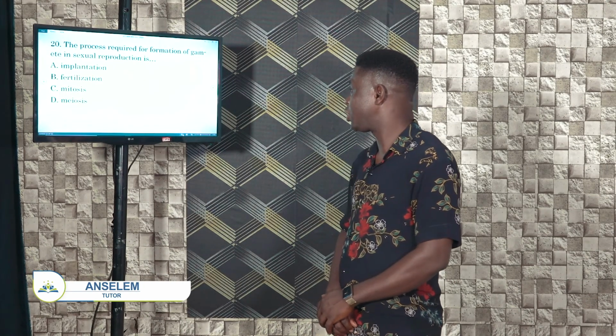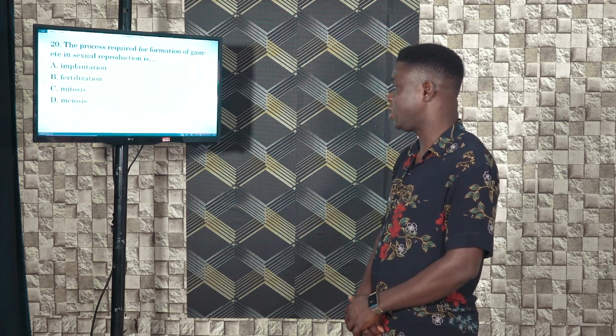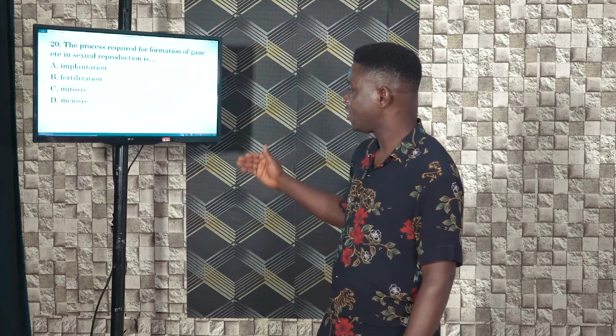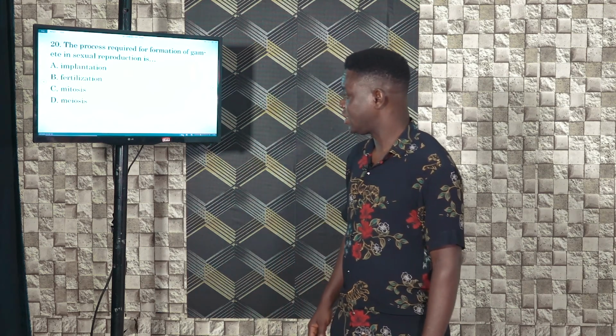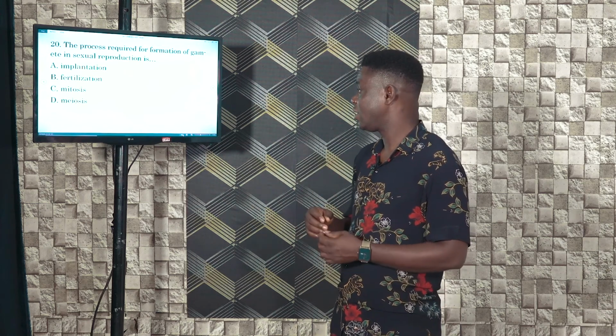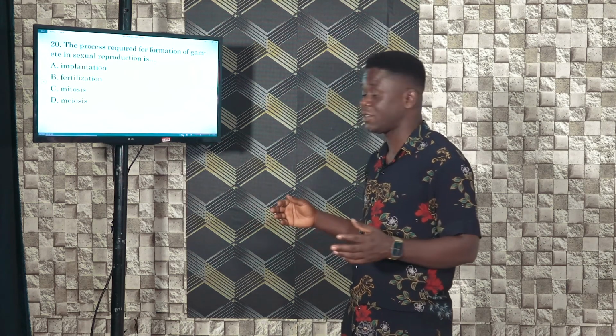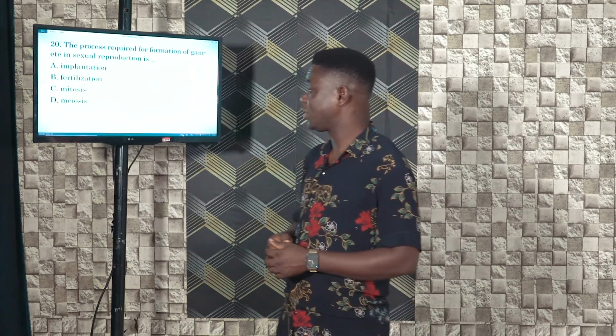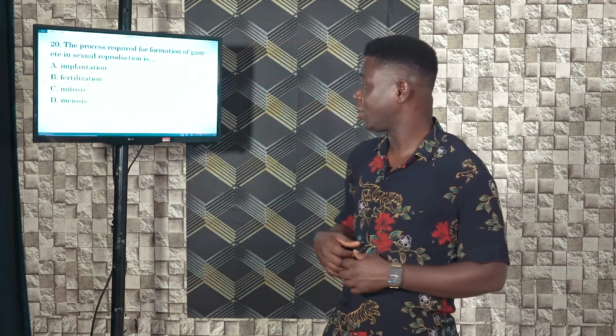Question number 20. The process required for formation of gametes in sexual reproduction is A, implantation. B, fertilization. C, mitosis. And D, meiosis. Formation of gametes means formation of the sexual cells that are required in sexual reproduction, like sperm cells in the male and ova in the female. Implantation is when fertilization has already taken place and the zygote is formed. That is the process of implanting the zygote into the walls of the uterus.